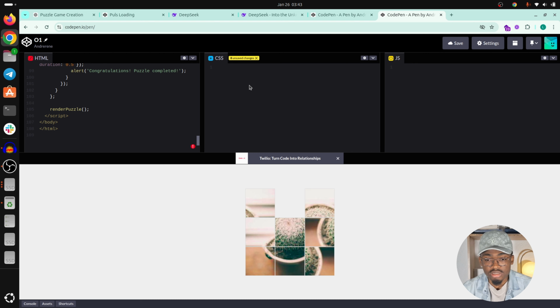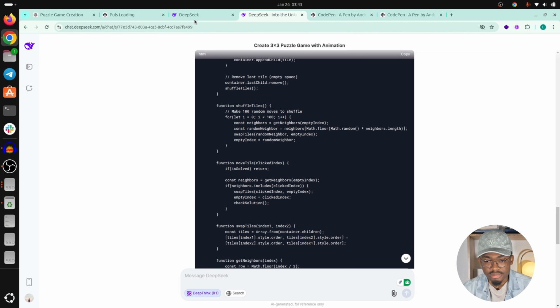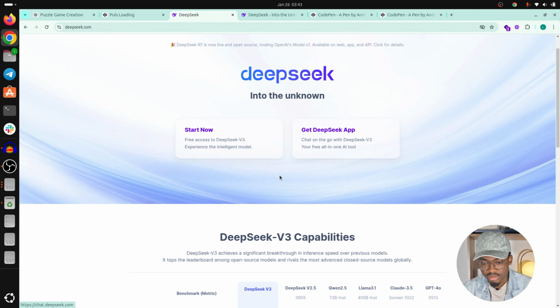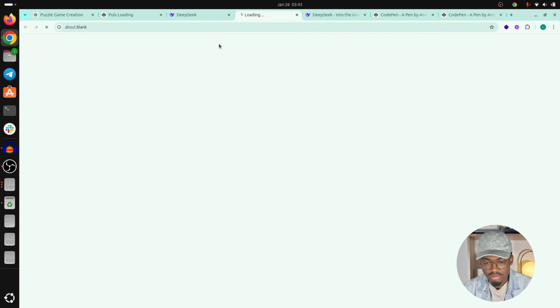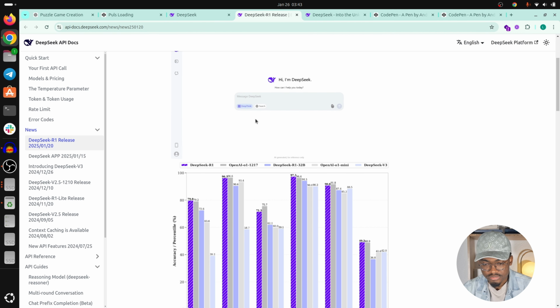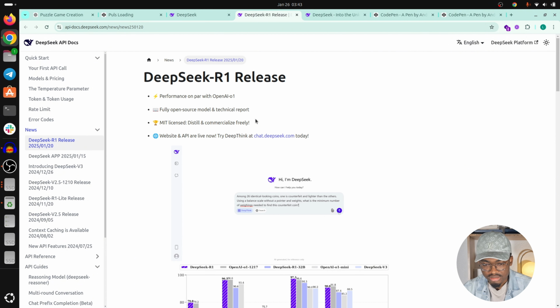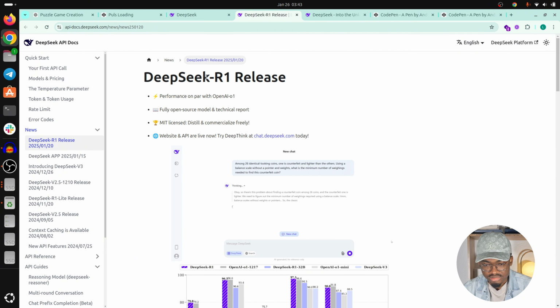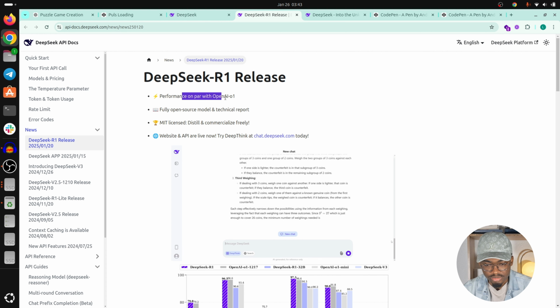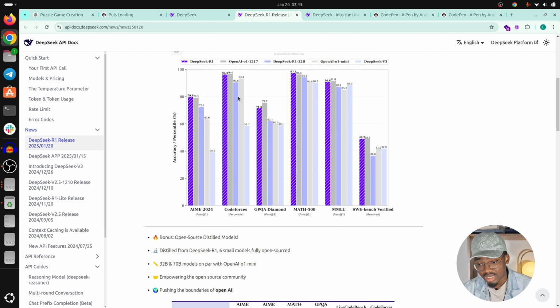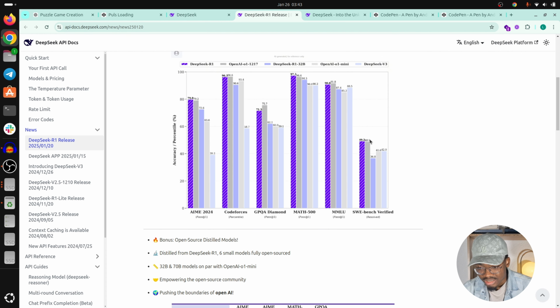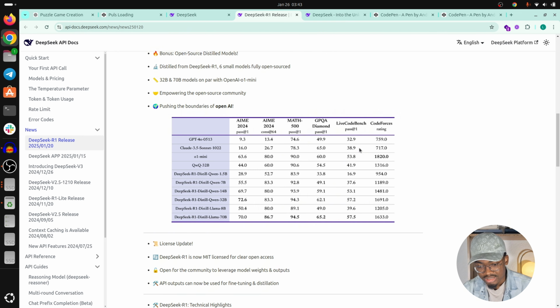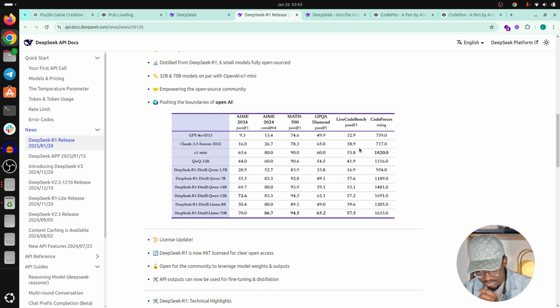Okay, but according to the benchmark here, where is it? Here, I think that's R1, right? Yeah, DeepSeek R1 release, performance on par with O1. I'm sorry, but I'm not sure. As you can see here, it's supposed to be better than O1, but I don't feel it.